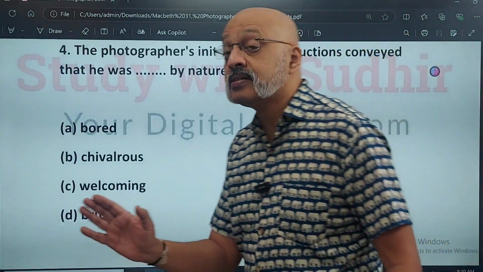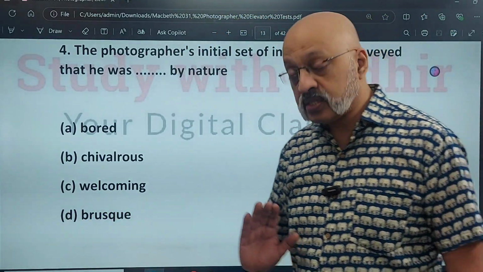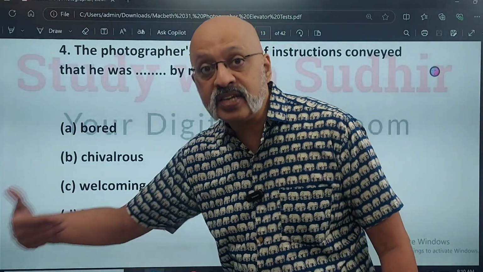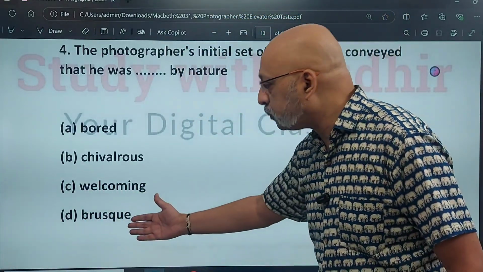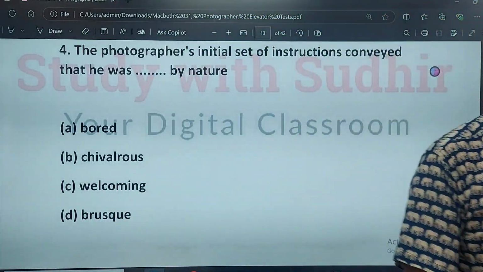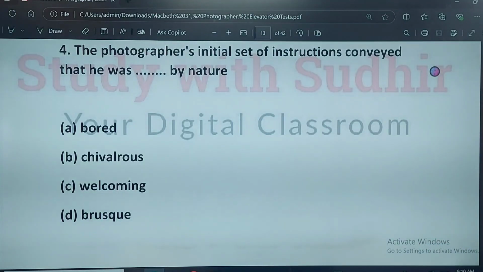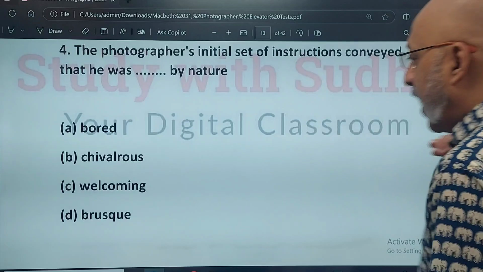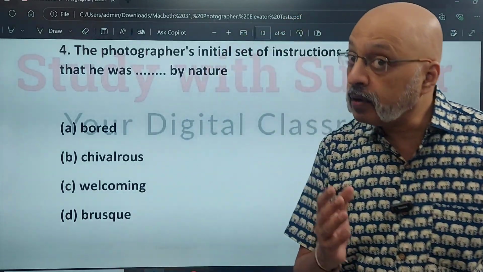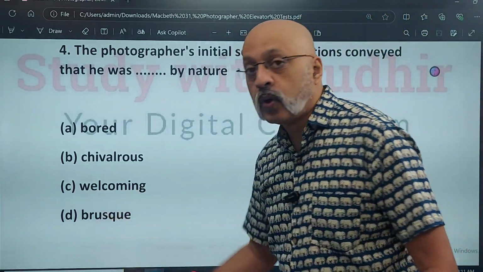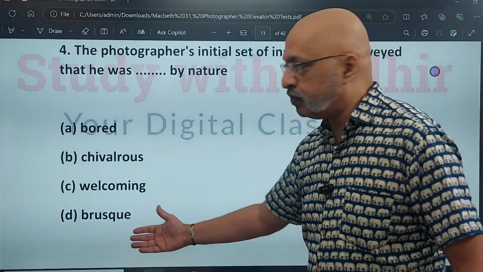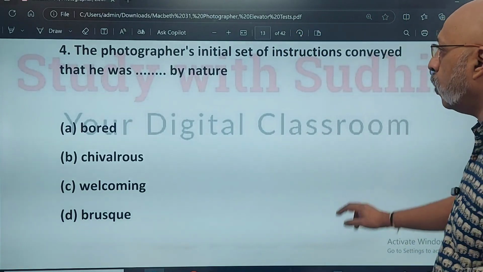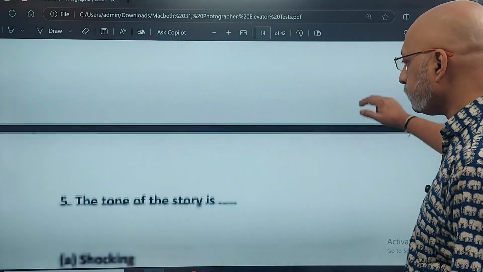Brusque means someone who is a little irritated, someone who is a little rough in the way he deals with people. So the correct option is fourth, D, that he is not very polite in the way he deals with people. This one could have been impolite, it could have been rude. So all these words are synonyms of brusque. So you need to know the word meanings.